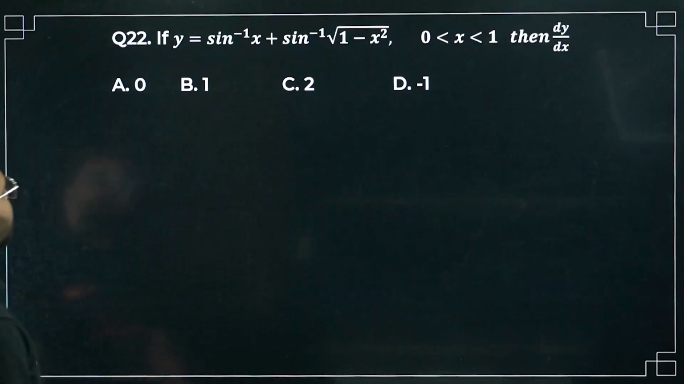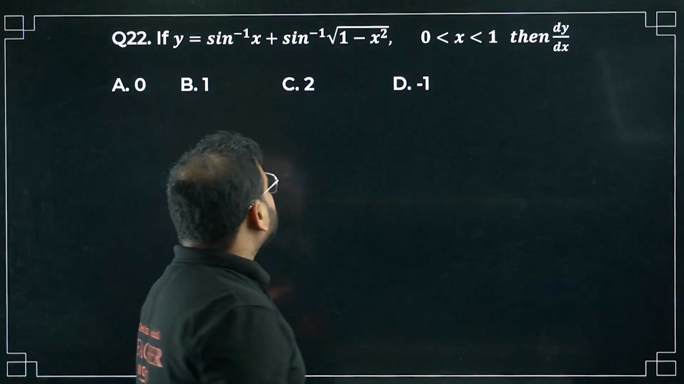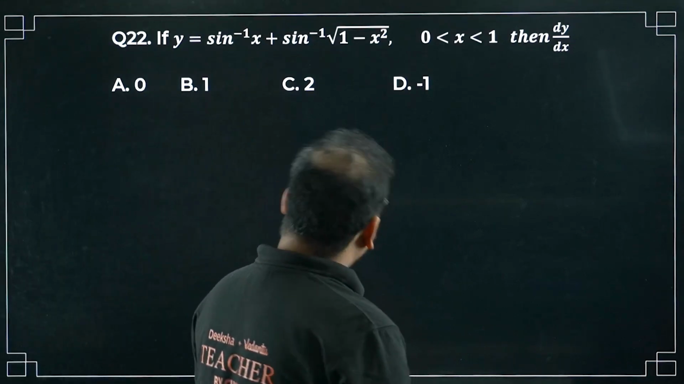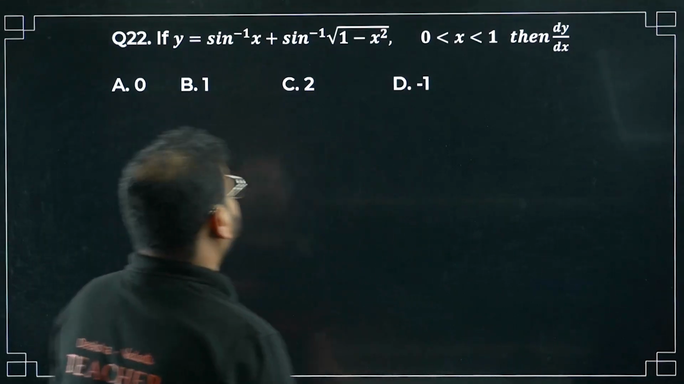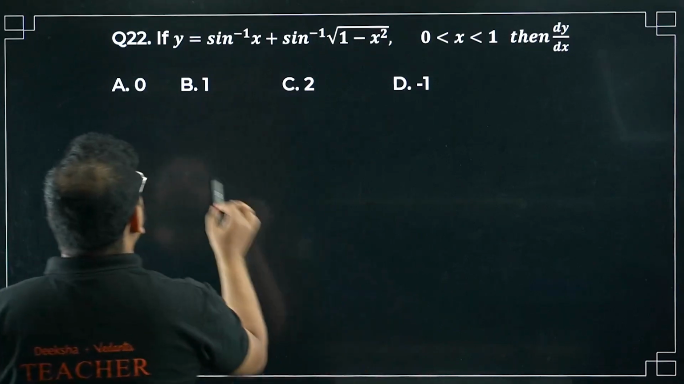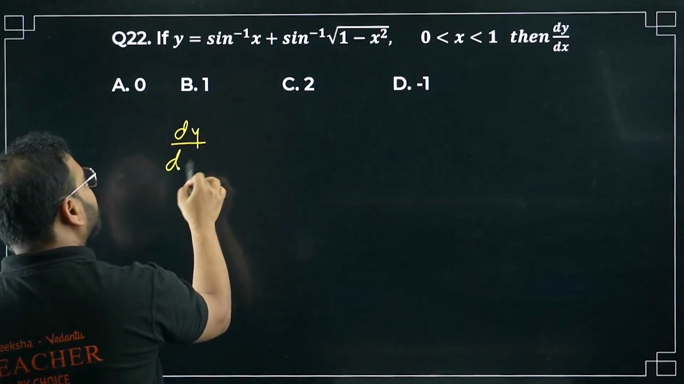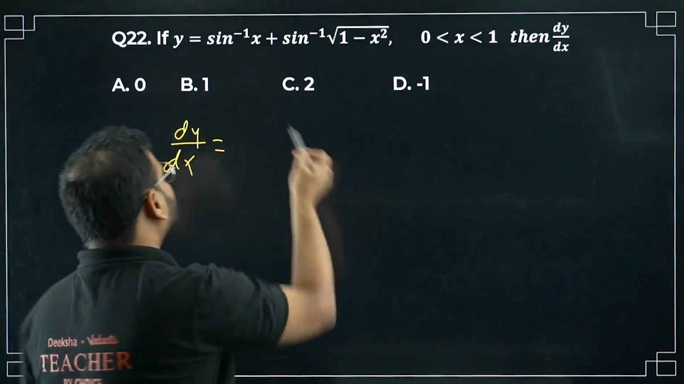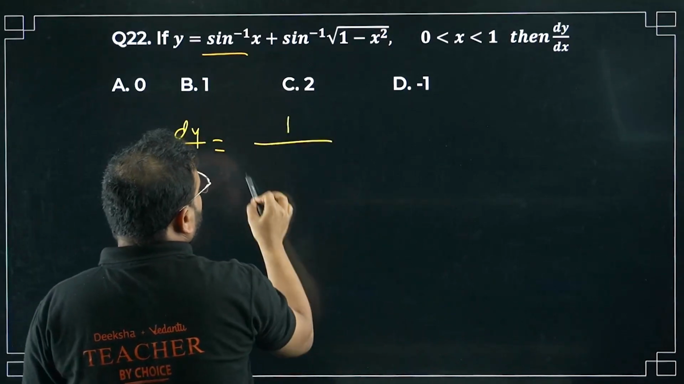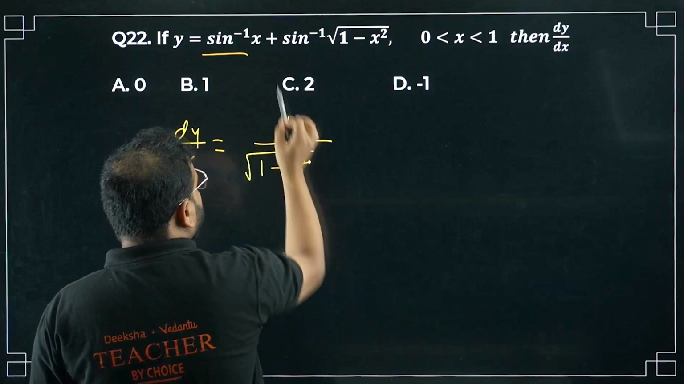Question number 22. If y equal to sin inverse of x plus sin inverse of 1 minus x square in the root, find the derivative again. How do you solve it, sir? Very simple. Let's try again. So we will do like this, dy by dx will apply for different terms individually. First for this part will remain very simple, 1 upon root of 1 minus x square. This part is done, sir.